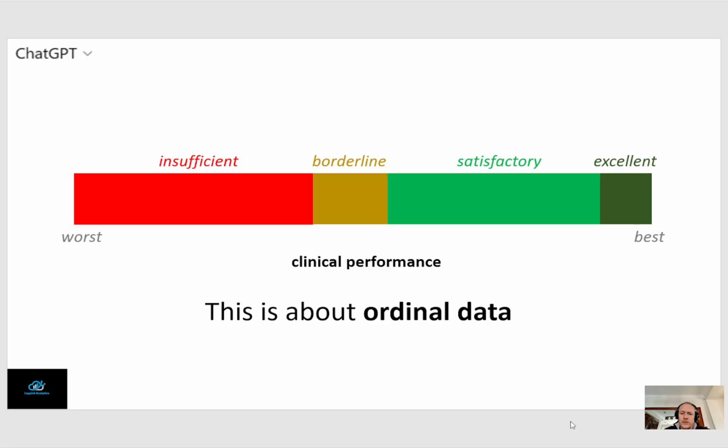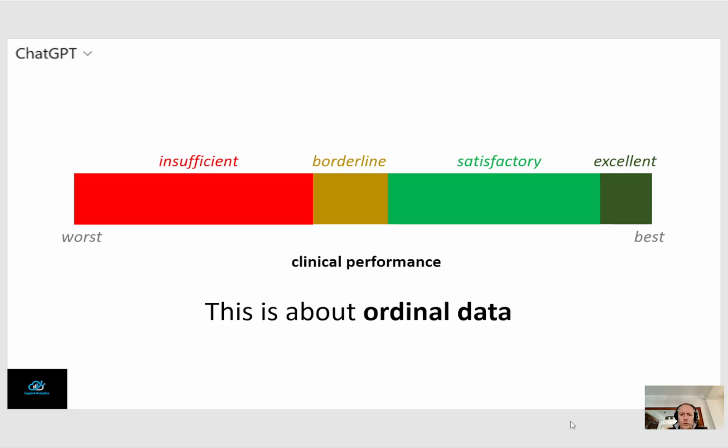In fact, there is, as you see here, a wide range of performances that could be classified as insufficient, and there is also a fairly wide range of performances that could be classified as satisfactory. So these are not 4 points which are equally distant to the next adjacent points. No? So there are ordered categories, but you cannot, for instance, say that the difference between borderline and excellent is twice the difference between excellent and satisfactory. That you cannot say. So it's ordinal data, not interval data.